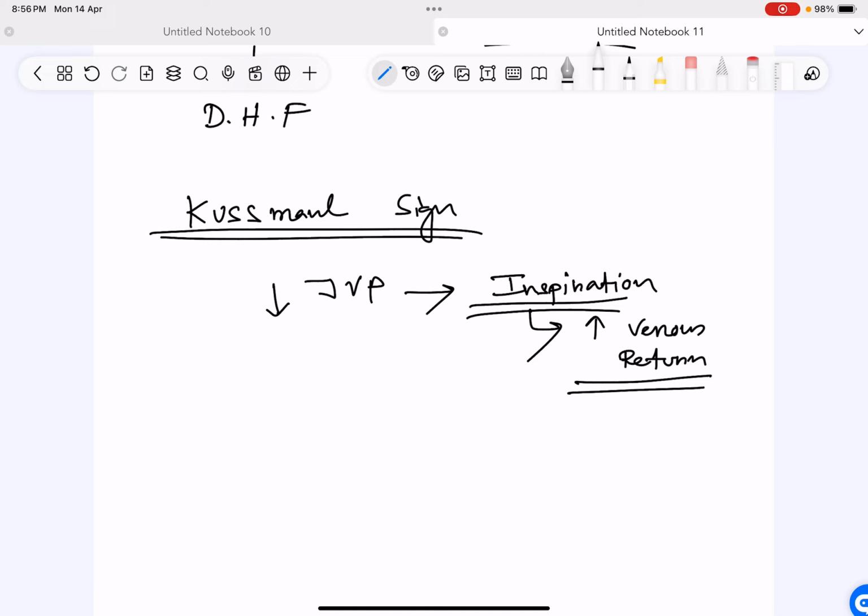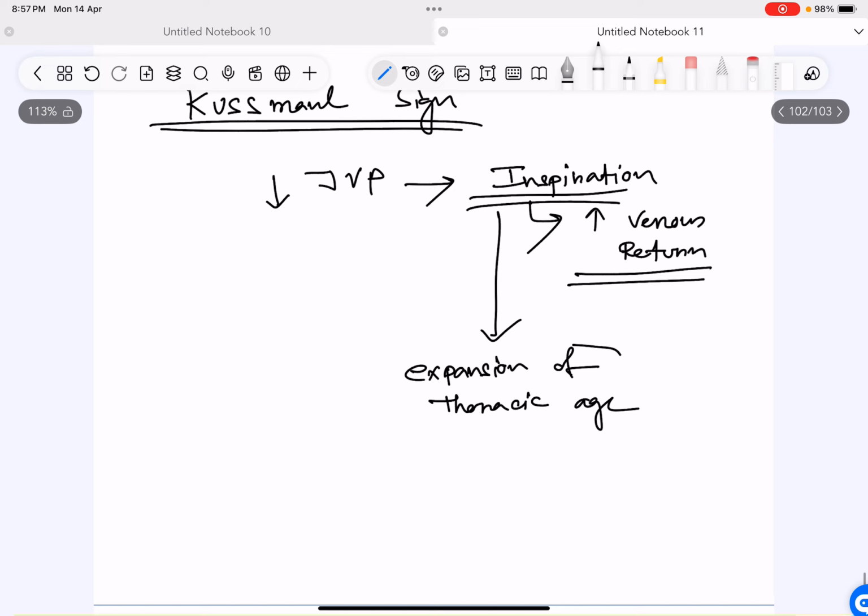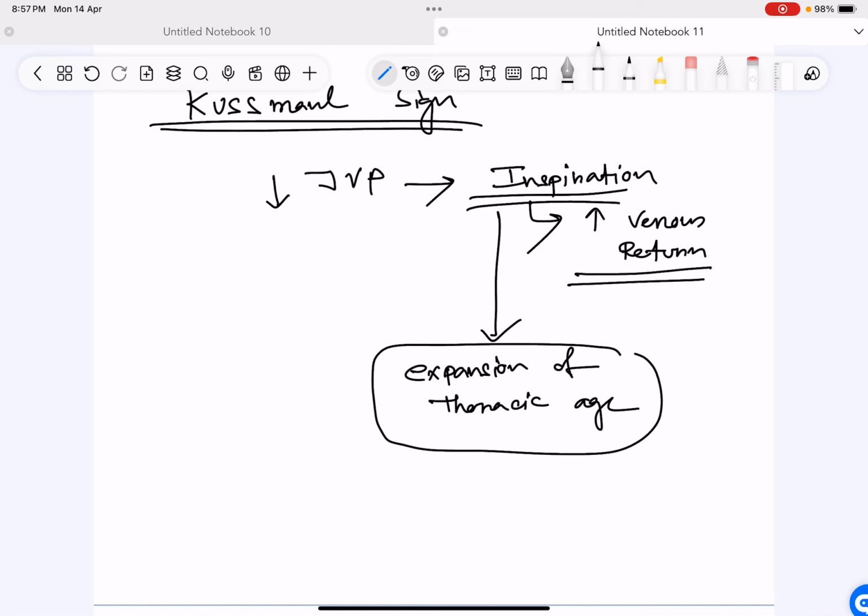Why? Because the thoracic cage is expanding. Inspiration causes expansion of your thoracic cage. So the heart has more area to expand, and it creates a negative pressure in the thoracic cavity, because when the volume is more, the pressure decreases, right? So here the volume is more, the space has become more, so the pressure in the heart is now less. In the right atrium the pressure is less, so the blood will get back to the right atrium.